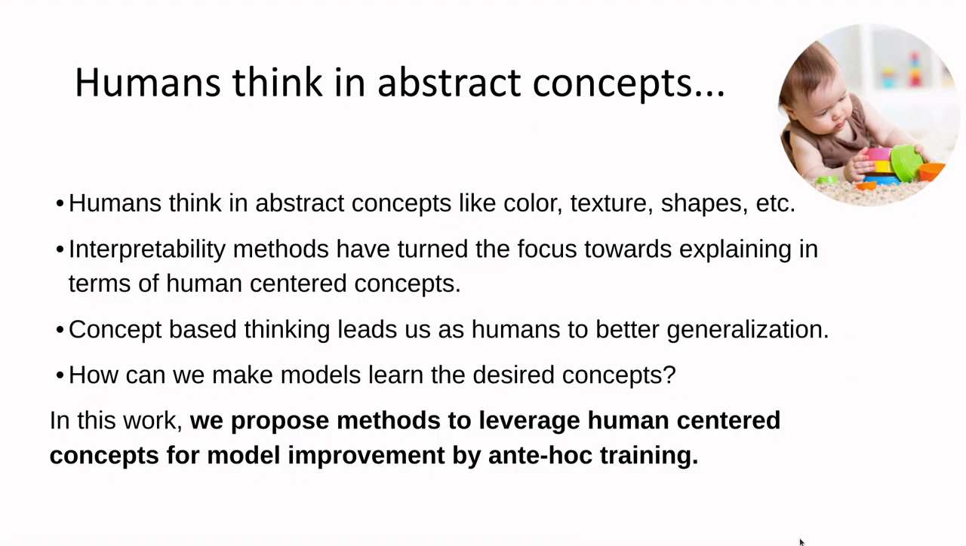Humans often think in terms of abstract concepts like color, texture, shapes, etc. Interpretability methods have turned the focus towards explaining in human-centered concepts. Concept-based thinking leads us as humans to better generalization. So the question is, how can we make models learn the desired concepts? In this work, we propose methods to leverage human-centered concepts for model improvement by post-hoc training.